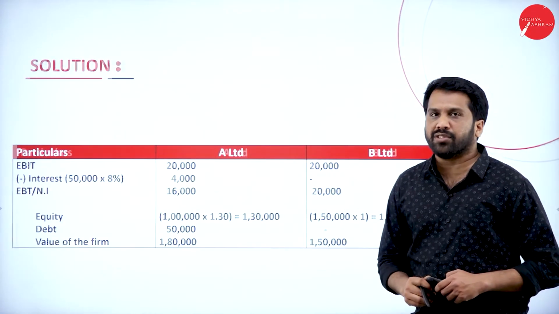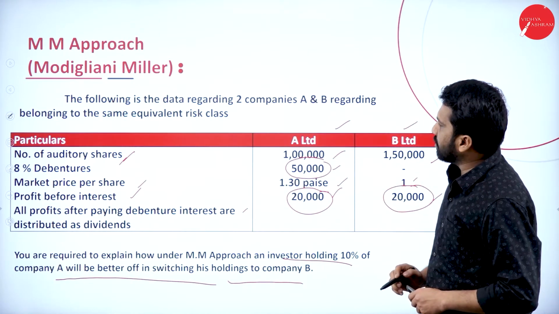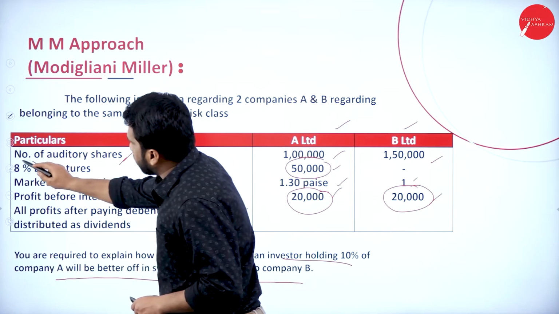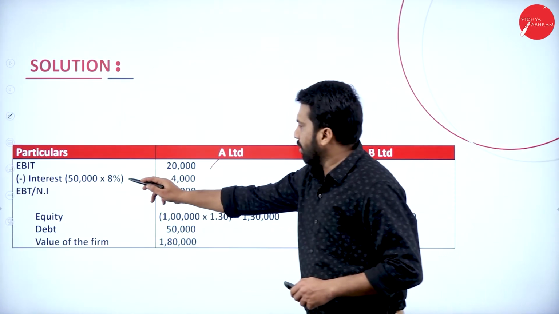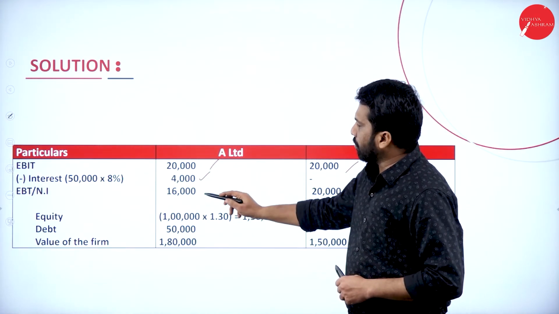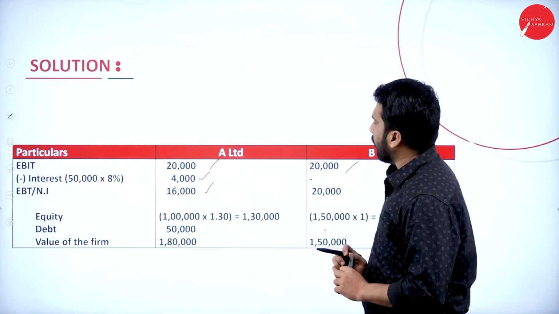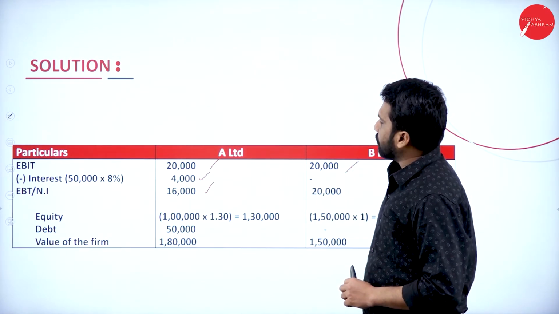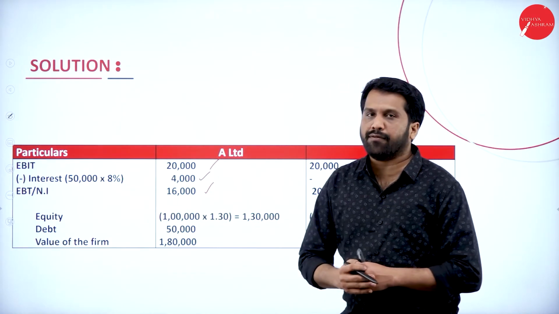Interest on debentures. What is the value of debenture? 50,000. And what is the rate of interest? 8%. So it will be 50,000 into 8%, it will be 4,000. 20,000 minus 4,000, you got 16,000. Any doubt? No doubt. Now, we got 16,000 here. After that, equity, debt and value of the firm.